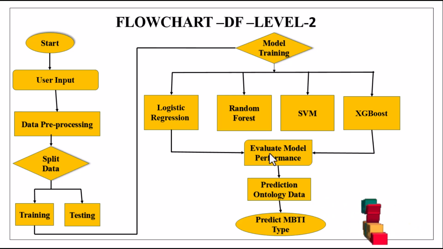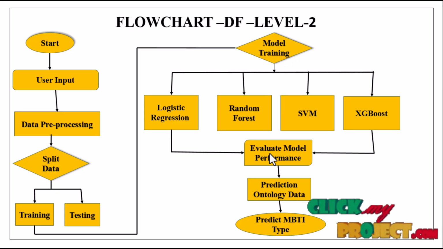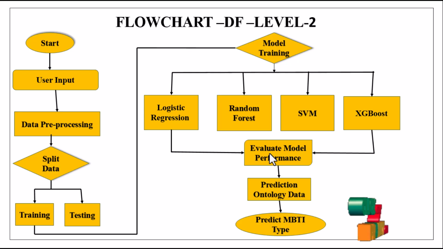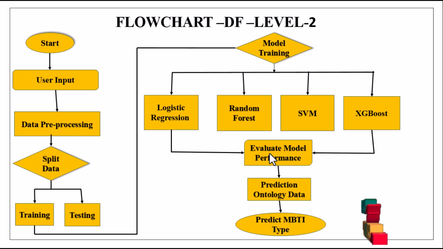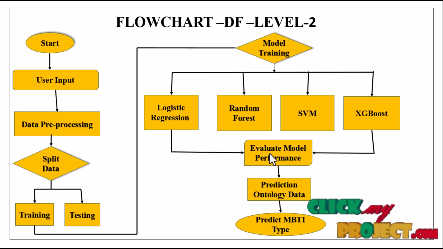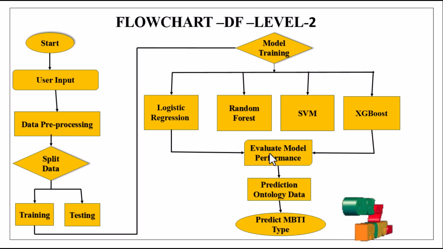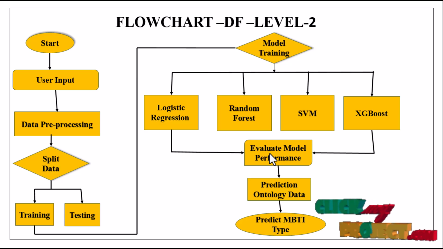This evaluate model performance step involves assessing the predictive accuracy and effectiveness. This is done by making predictions on the testing dataset and comparing them against the true labels. The evaluated model is then used for prediction on ontology data. Prediction ontology data means I first give the raw text input, providing meaningful context and detailed insight to the user. Once all steps are successfully completed, we predict the MBTI type. This outcome is delivered to the user, providing them with a personality analysis.